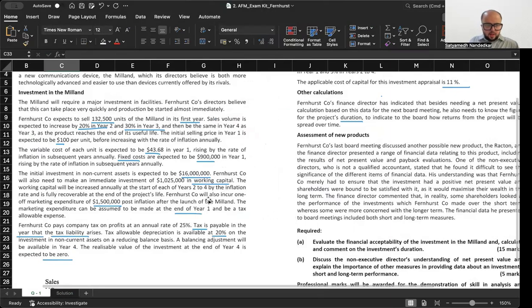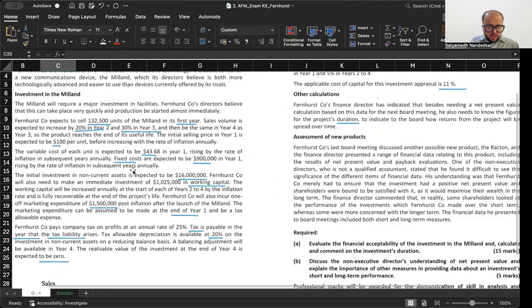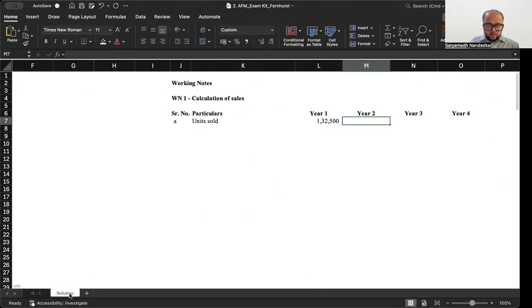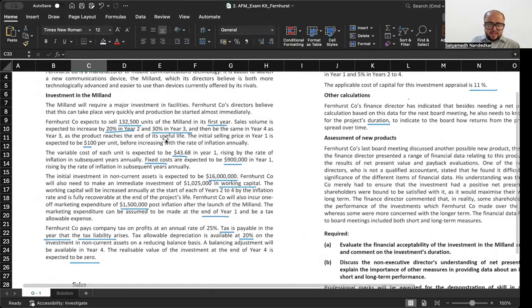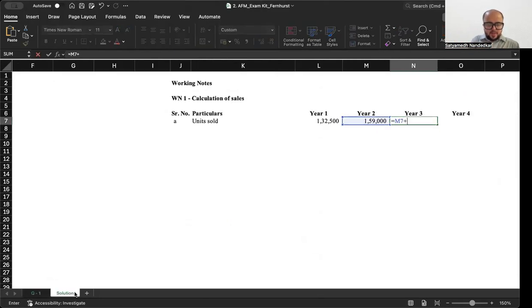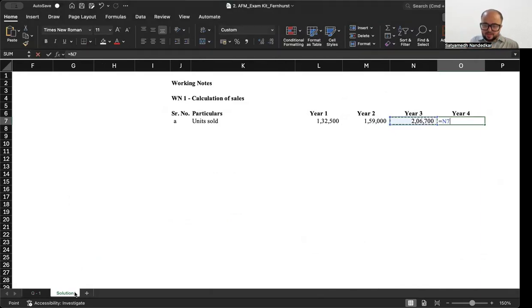Now, number of units sold is 132,500 in year one. And then this number has grown by how much? It has grown by 20% in year two. So this is 132,500 plus 20%, which is 1,59,000. And then if you observe, 30% in year three, and then the same in year four as it was in year three. So here record a 30% growth in sales volume. And then they've specifically said that sales volume in year four is the same as year three.